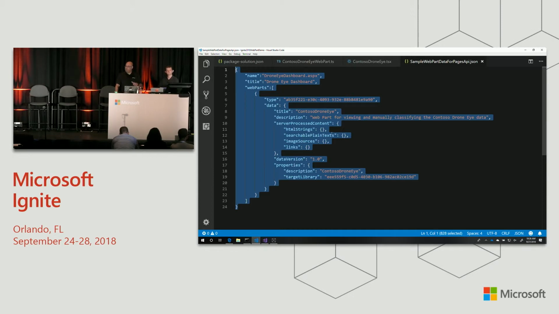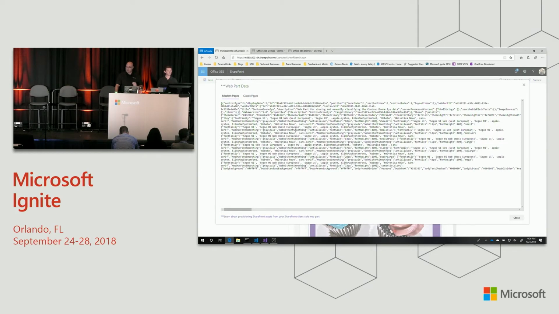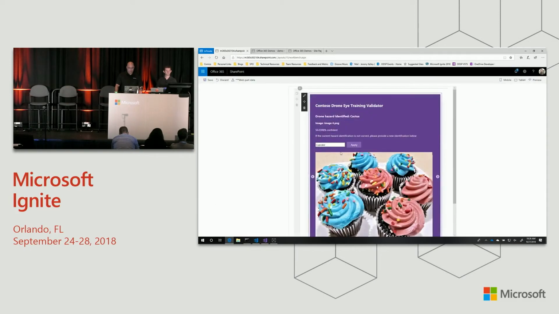When you're looking to get all of this data for yourself and work with the API, in the workbench, we have this web part data button. And there's some documentation that's going to go with it to show how to transform this into the payload until we can get the tooling to catch up and give you an easier way to do it. There's a few string replacements that have to happen, but this web part data function is going to give you the data that goes into the Pages API for now. So we're going to make that work.